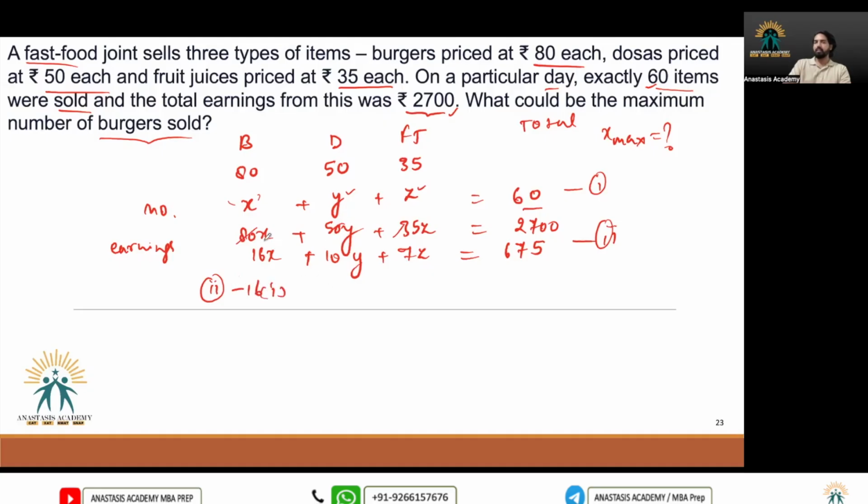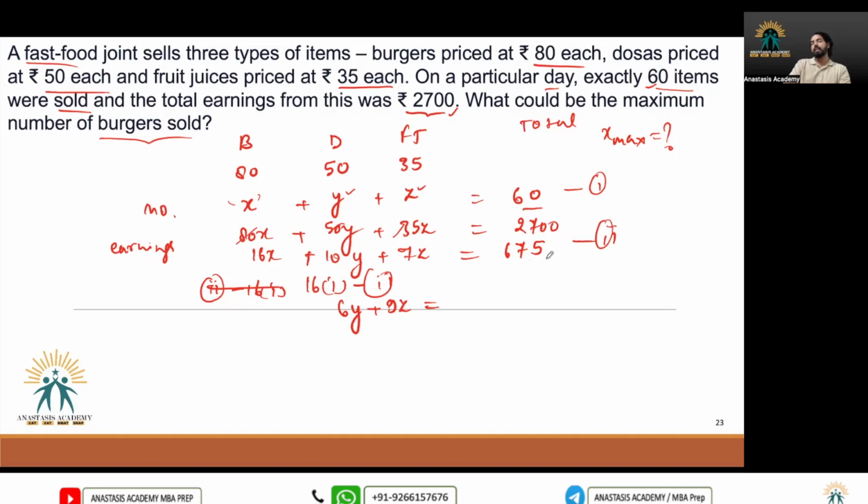You would get 16x, 16x cancel. Okay, so we have to subtract the second equation from 16 times the first equation, right? And we would get 16y minus 10y, 6y; 16z minus 7z, 9z; as 960 minus 675.